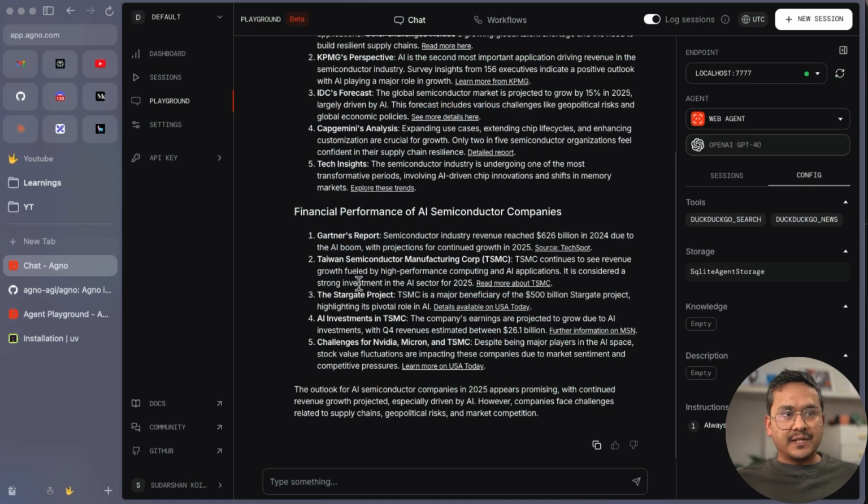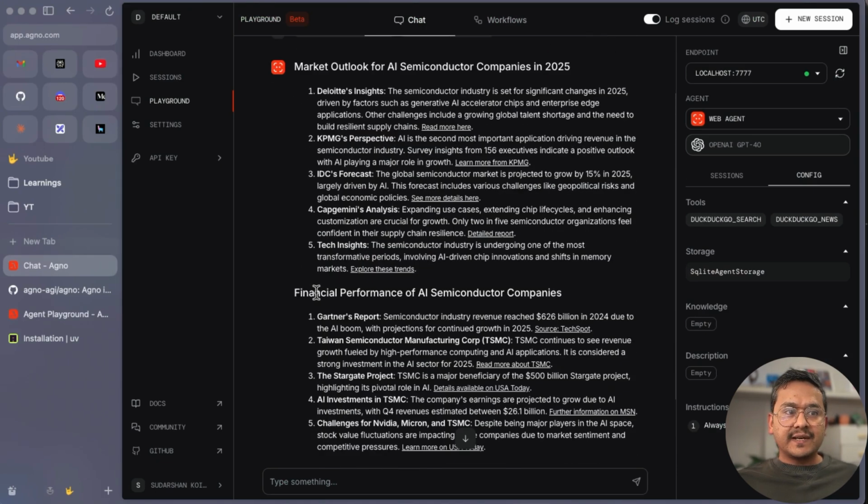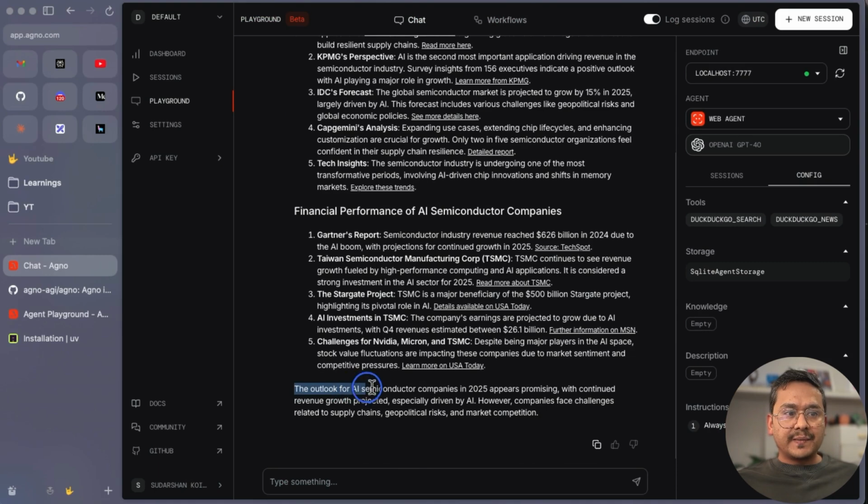If I go back, here is the answer. Market research, financial performance, and the outlook of semiconductor 2025 appears promising with continued revenue growth projects and so on. So you get the answer. You can copy, thumbs up, thumbs down. I think thumbs up, thumbs down does not seem to work, but you can copy, right?